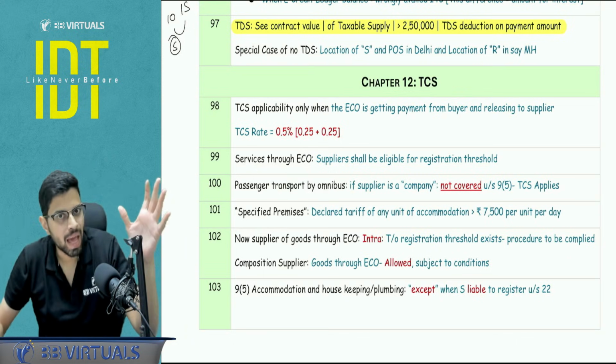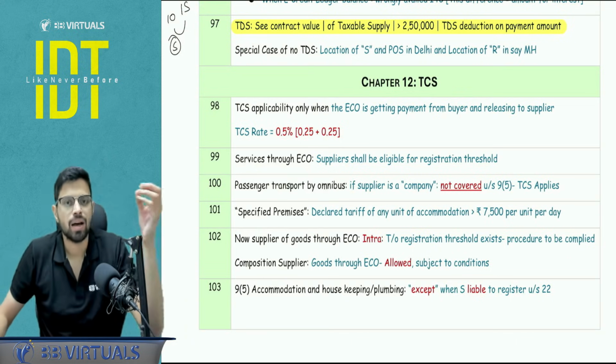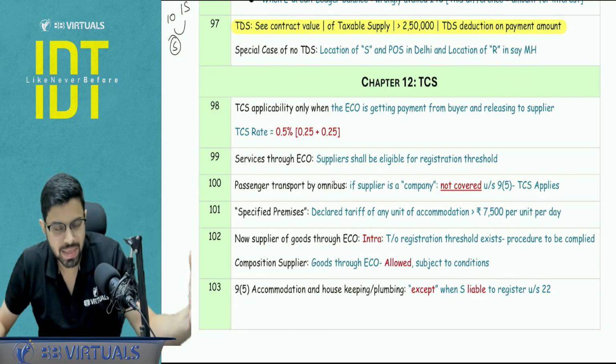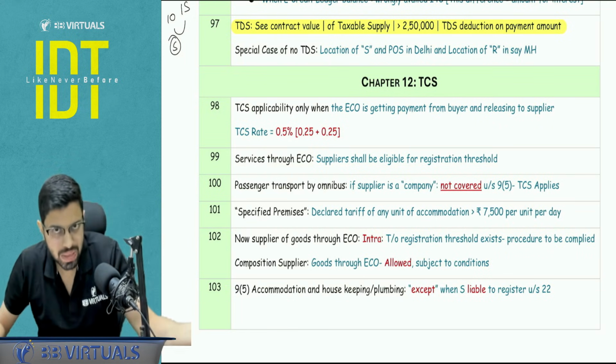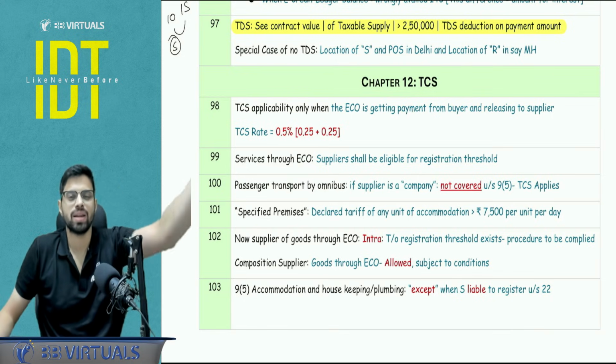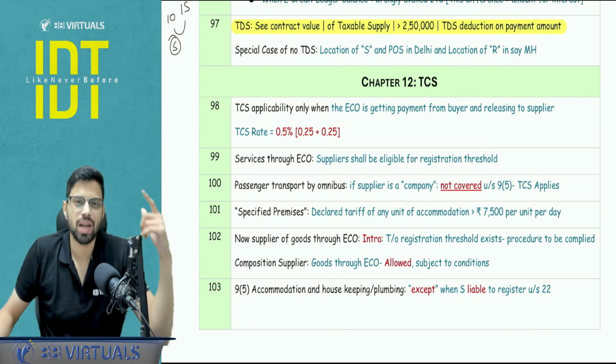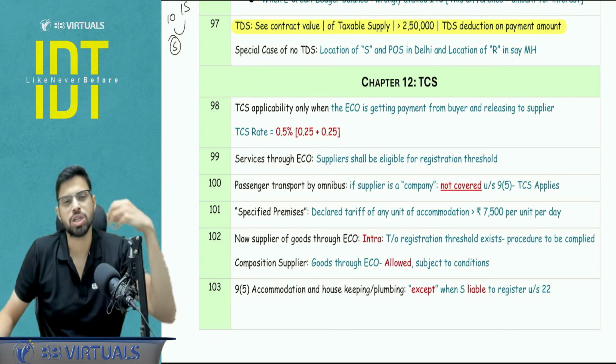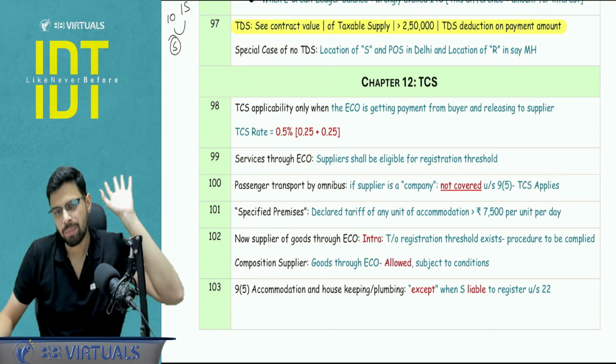So this will generally happen in the cases of immovable property. If the supplier is, let's say, in Delhi, the place of supply becomes Delhi and the recipient is of Maharashtra. So it will be a very big hassle for that recipient to take registration in Delhi only and only for the purpose of TDS deduction. So this is a relief that no TDS will be applicable, right?